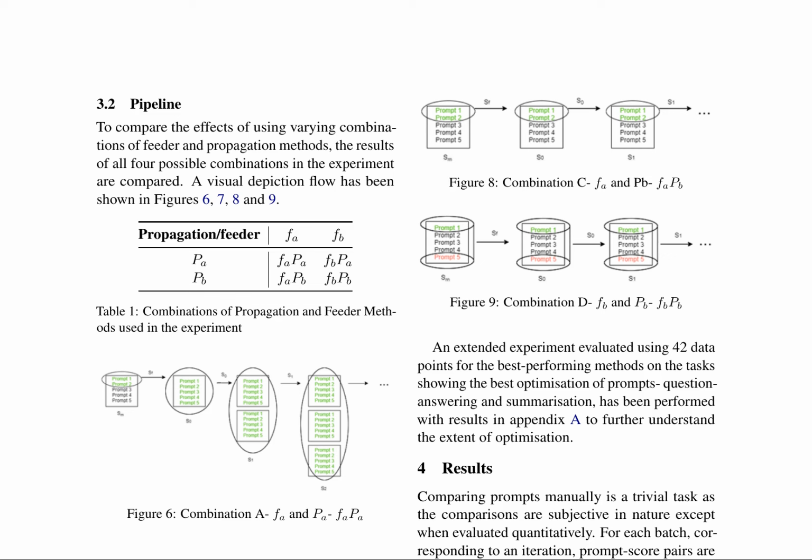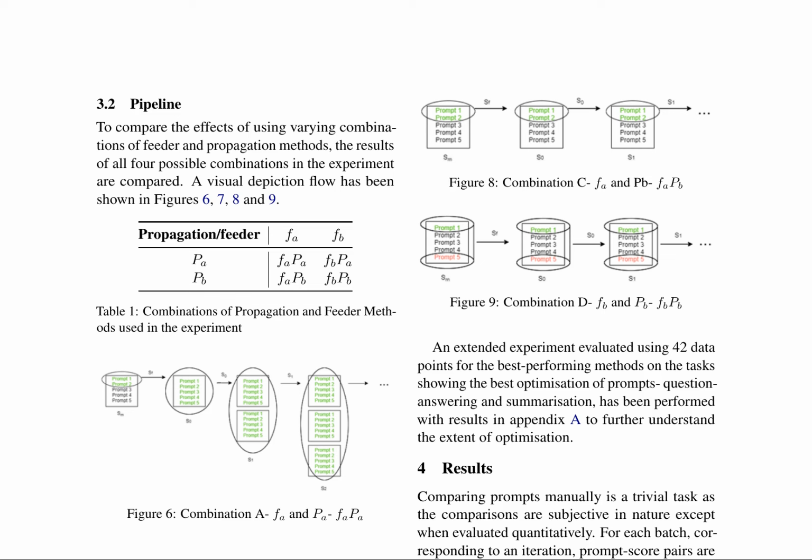The experiment evaluates the effects of combining different feeder and propagation methods, examining 4 possible combinations outlined in Table 1 and visually depicted in Figures 6 to 9. The set S1 for methods employing the same feeder method remains identical, and the prompt optimization pipeline is assessed for multiple tasks: question answering in context, summarization, and dialogue summarization. These tasks are evaluated using the mean ROUGE-L F1 metric score across 10 data points from the Stanford Question Answering Dataset, CNN, Daily Mail Dataset, and Samsung Dataset, respectively.